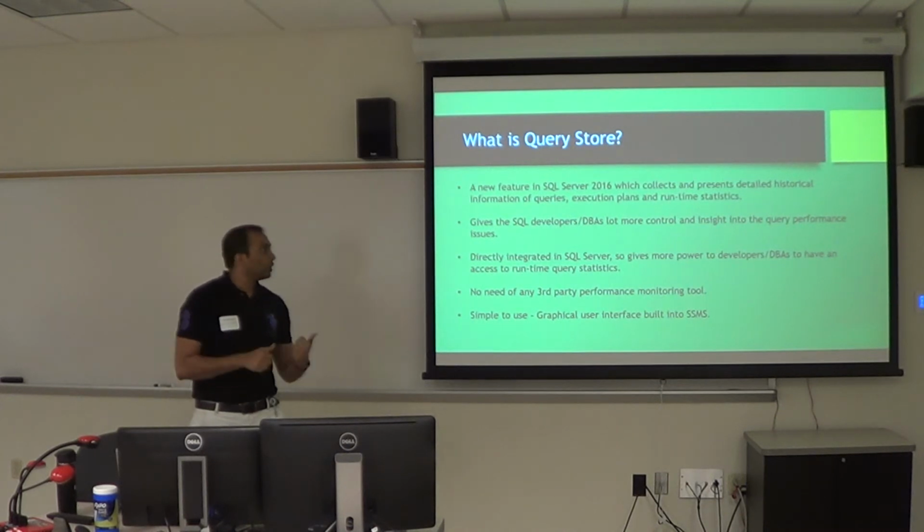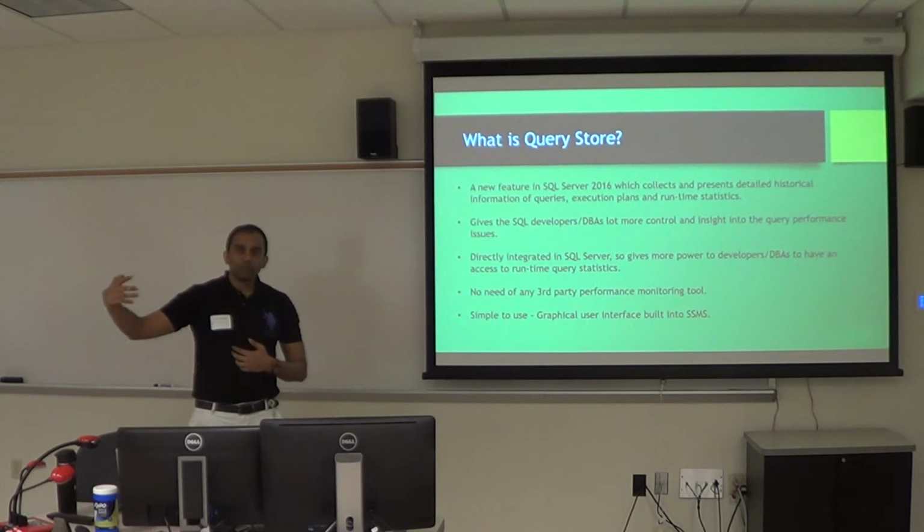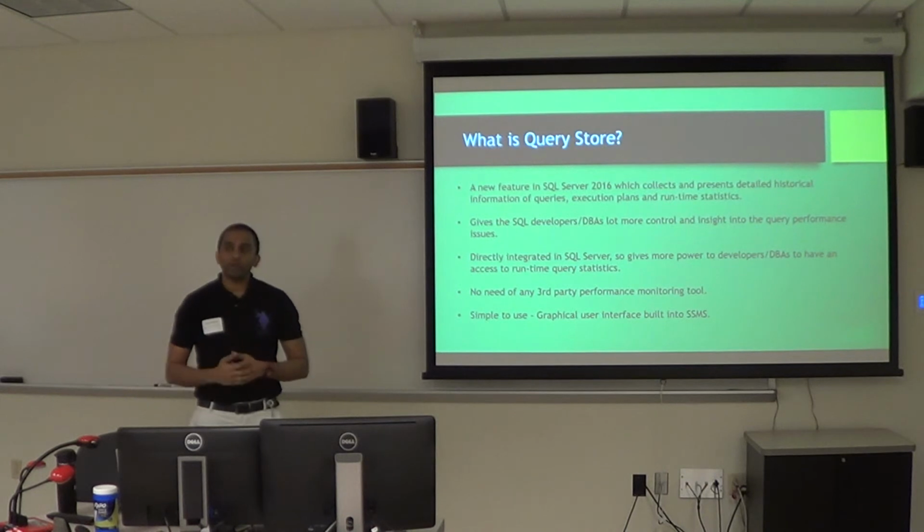With Query Store, it now displays 4 types of reports. It will tell me upfront that these are the top 25 slow running queries. These are the 10 queries which have degraded over a period of the last 6 months. So all those stats are available to a developer or a DBA. Everyone has access to it right up front.